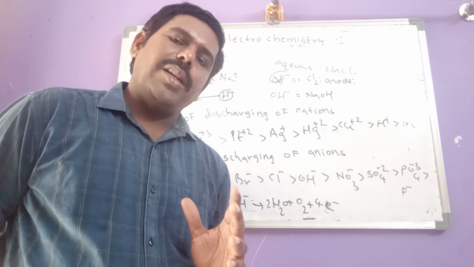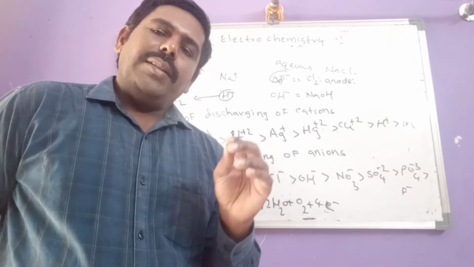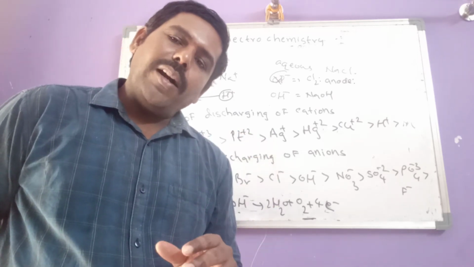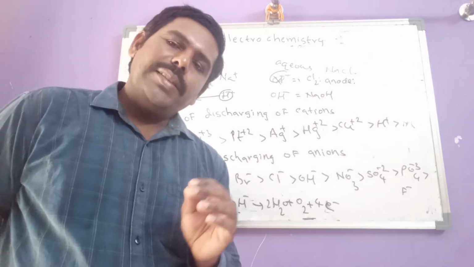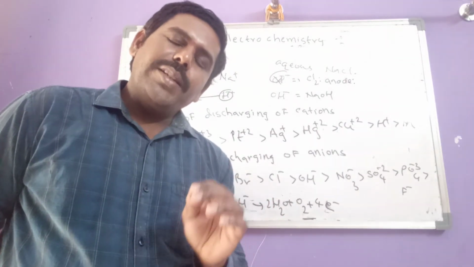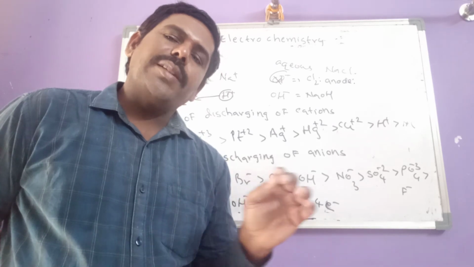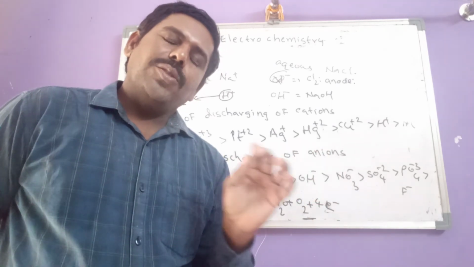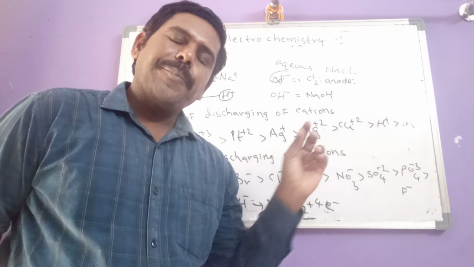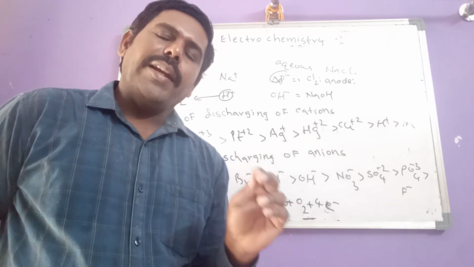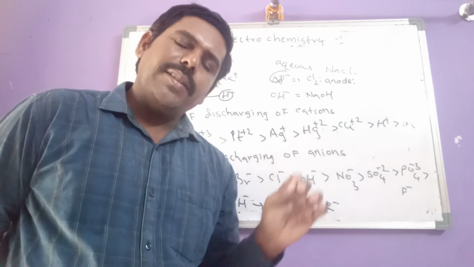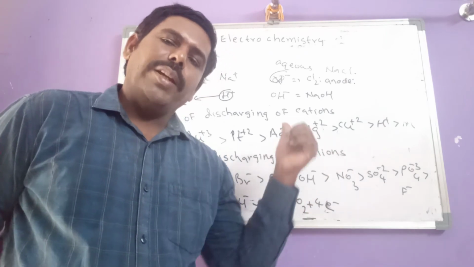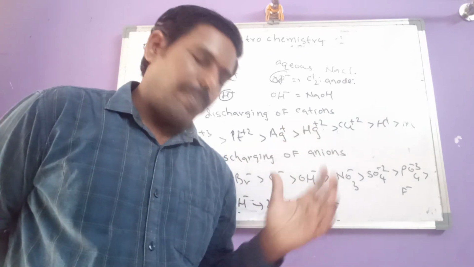And another question: the solution remaining after electrolysis changes which litmus into which litmus? As it is a base, it converts red litmus into blue litmus. So these are the different questions we get from the electrolysis topic.